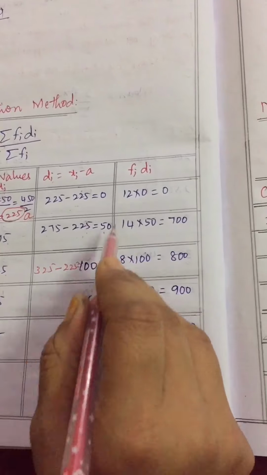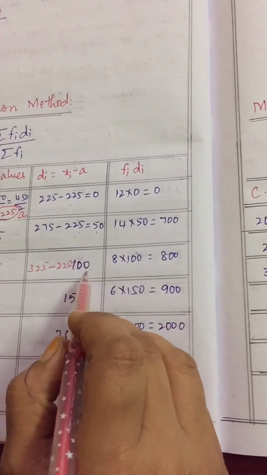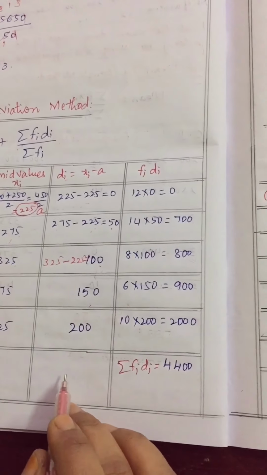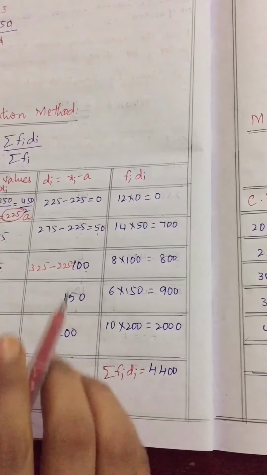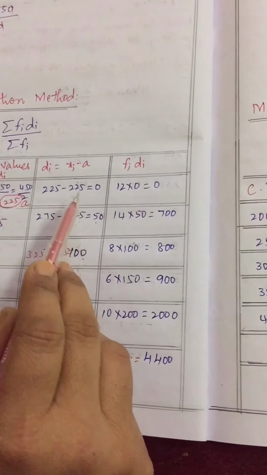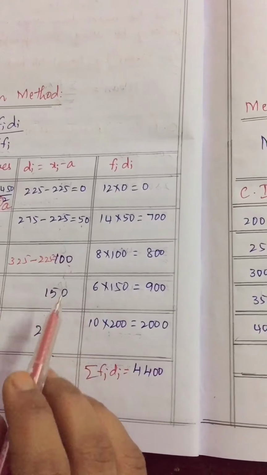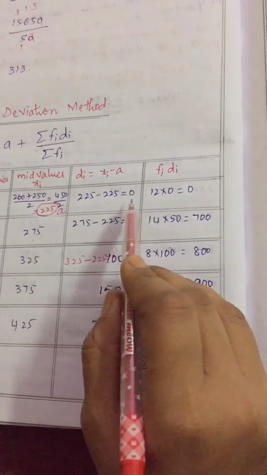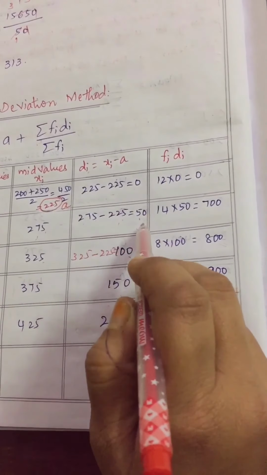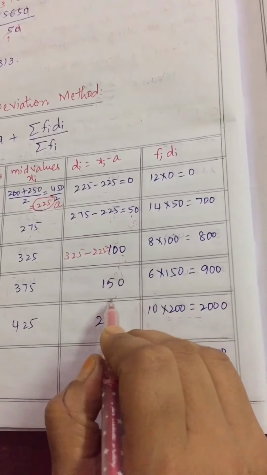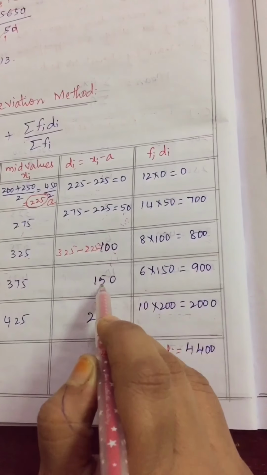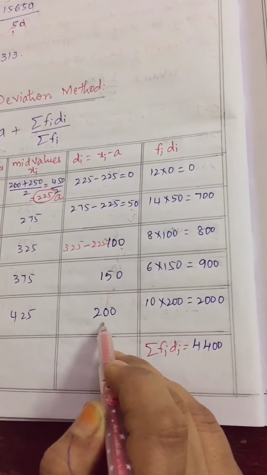So how much difference are we getting, children, here? 0, 50, 100, 50, 50. So next will be 150. Next will be 200. Next will be 250, like that. Am I clear, children? Here I have shown you how to substitute the value and how we are getting the numbers. In 3 numbers I have shown you. Otherwise, without that also, the first 2 numbers you can find. How much difference are you getting from the first number to the second number? Add those numbers and you will get the third and fourth. 0 plus 50, 50 plus 50, 100, 100 plus 50, 150, 150 plus 50, 200, like that.